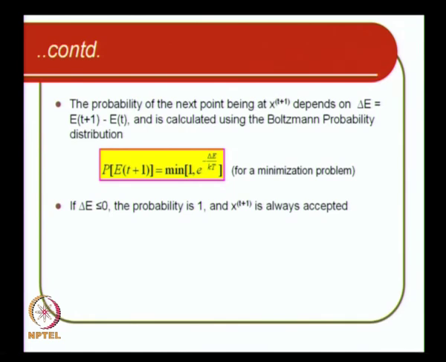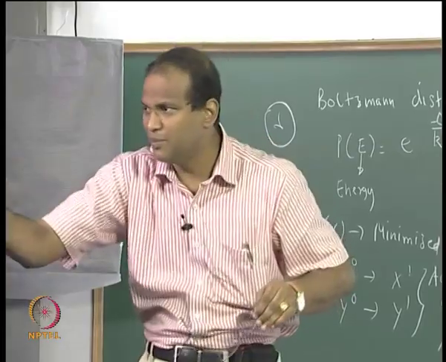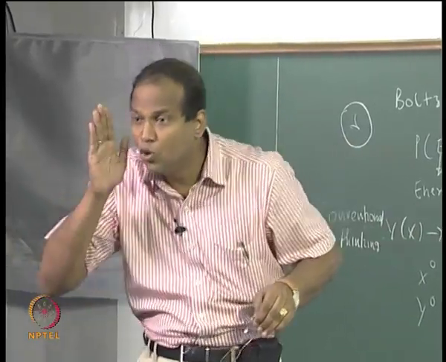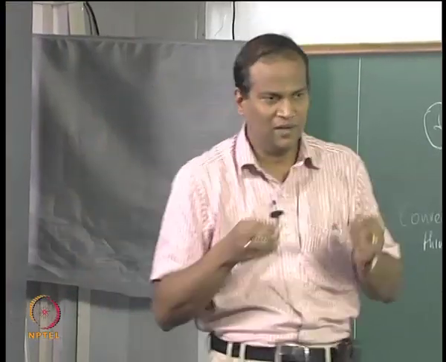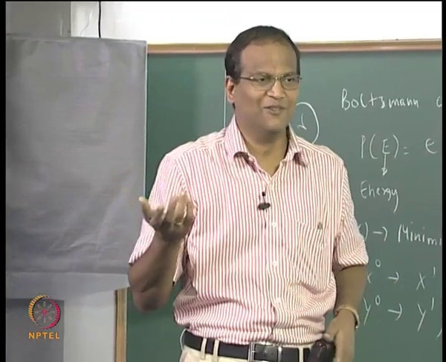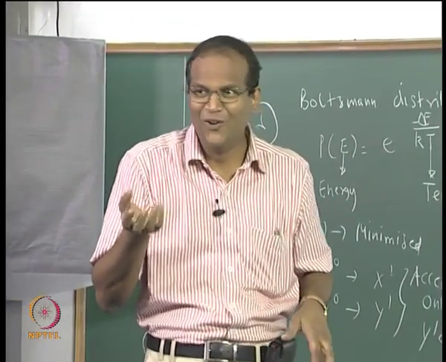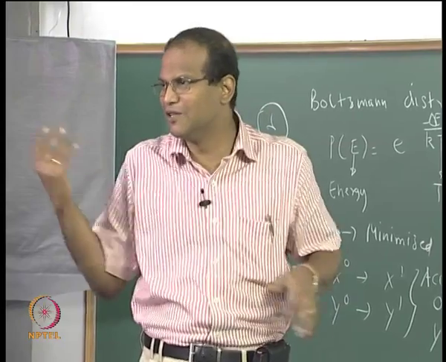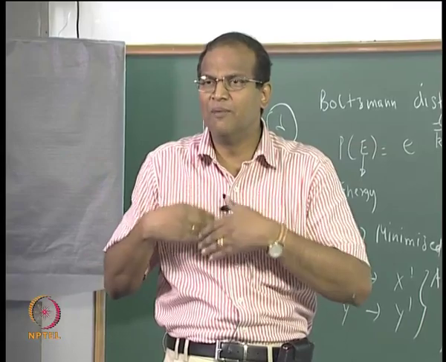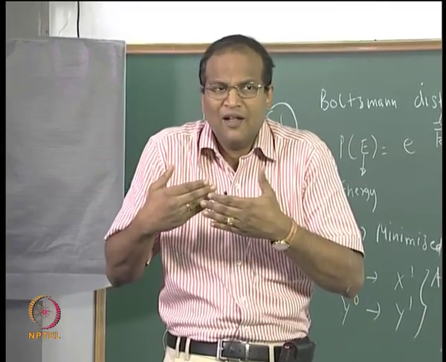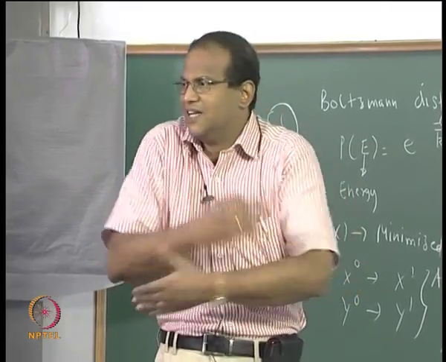We are not questioning conventional thinking, but while acceptance is straightforward, rejection is not straightforward, that is the essence. You accept when it is going in the right direction, but you do not reject it straight away when it is not going in the right direction. You do not give a U grade straight away. You reject it with a probability, and this probability will be such that the rejection becomes stricter and stricter as the iterations proceed.